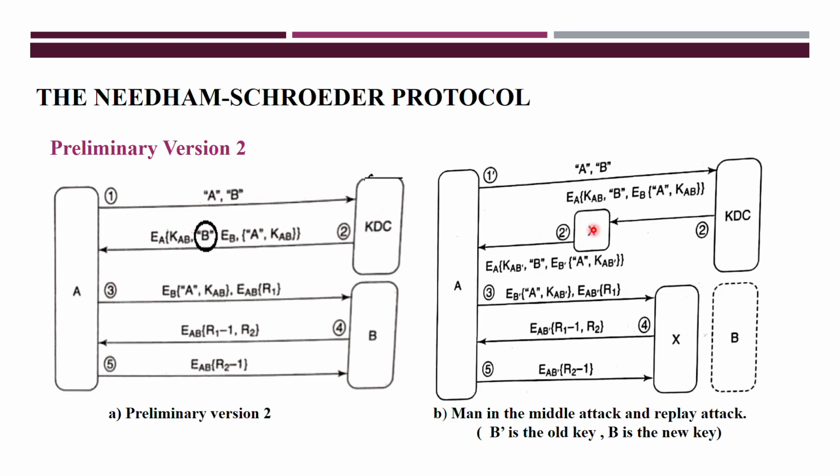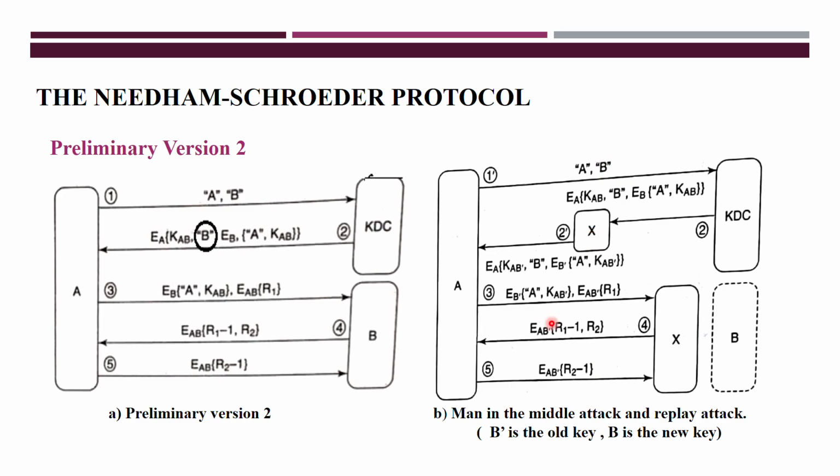This attacker will interrupt, and in the place of B, it adds B dash. B dash is what? It is the old key. Assume that X is having the old key. How did he get that old key? By continuously observing the previous communication of B, he is able to get the key.